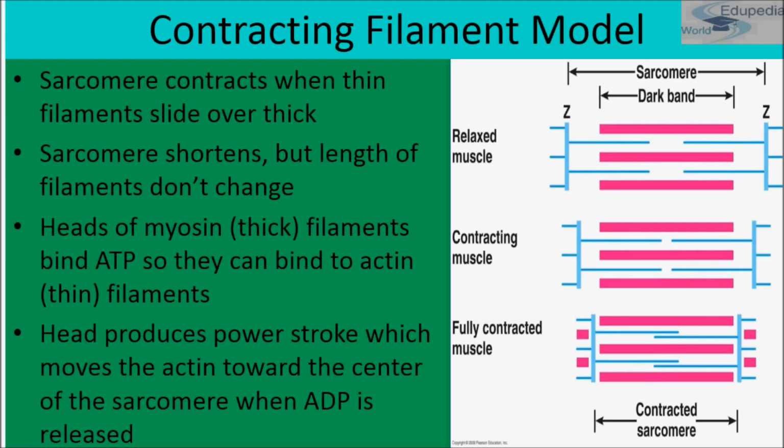Head of myosin filaments bind ATP. I'll show you the animation also in my next presentation, how myosin binds ATP so that it can bind to actin and filament. Okay, head produces power stroke, which moves the actin towards the center of the sarcomere when ATP is released. See, this is contractile muscle and this is fully contracted muscle, and this is contracted sarcomere, and this sarcomere is in the relaxed state.